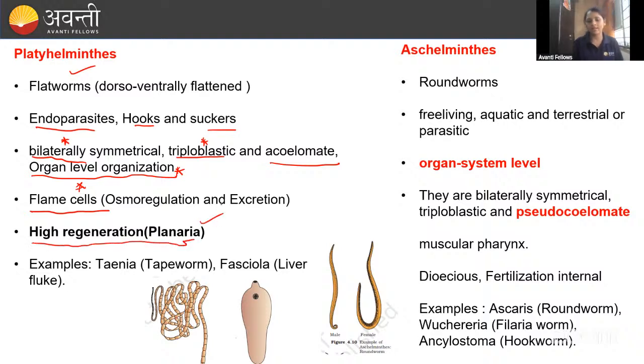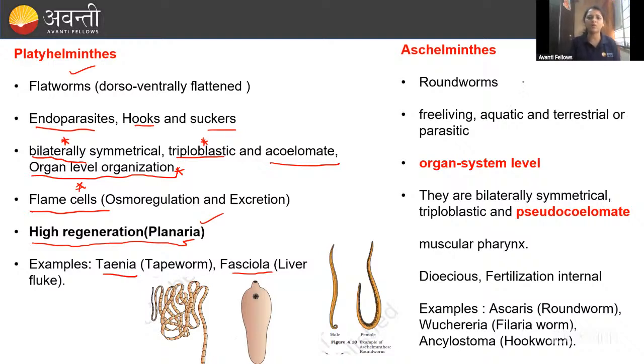The example is planaria. If you cut it into many parts, each part will grow into a single complete one. That is called regeneration power. Okay, so examples are Taenia and Fasciola. Taenia and Fasciola are the examples, liver fluke and tapeworm. Then coming to the Aschelminthes, guys.